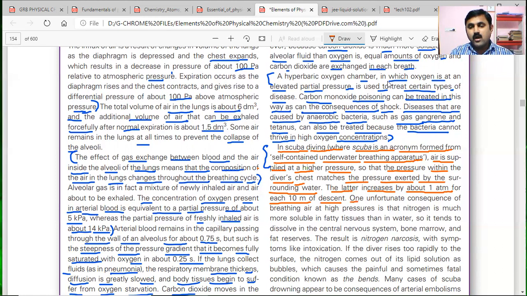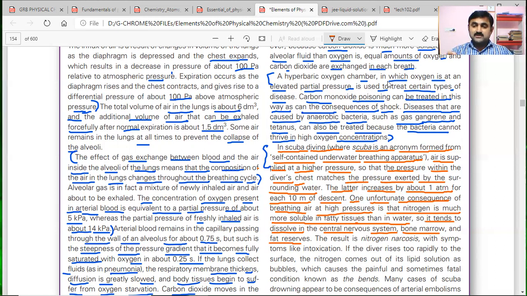One unfortunate consequence of breathing air at high pressures is that nitrogen is much more soluble in fatty tissues than in water. So nitrogen is more soluble at this condition, so it tends to dissolve in the CNS, bone marrow and fat reserves.